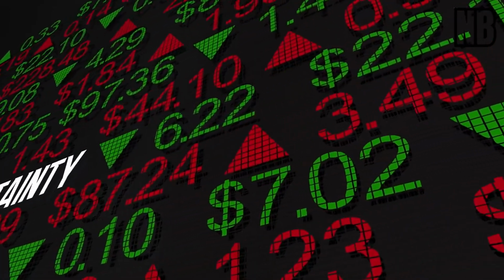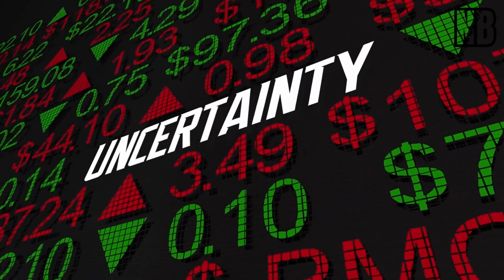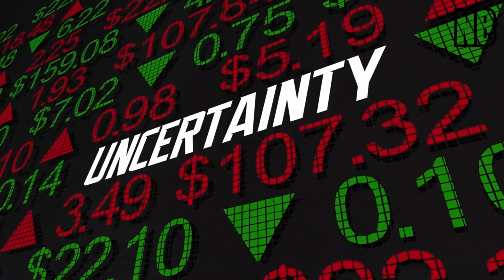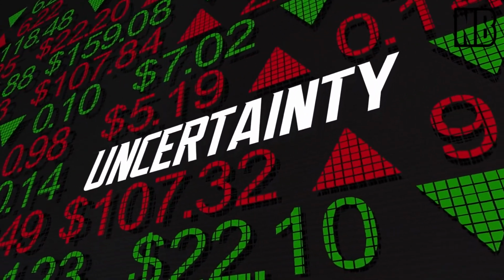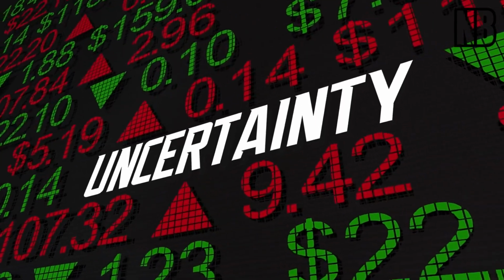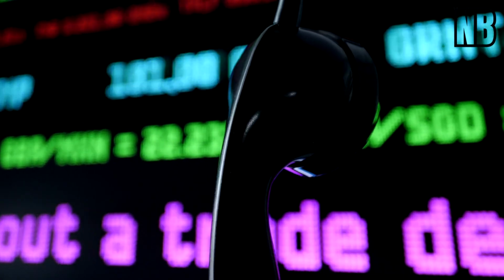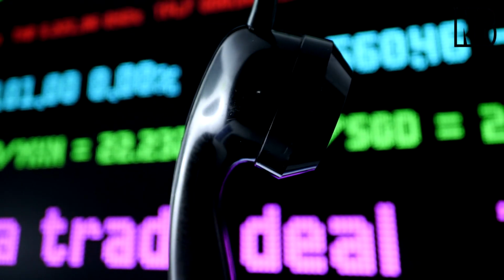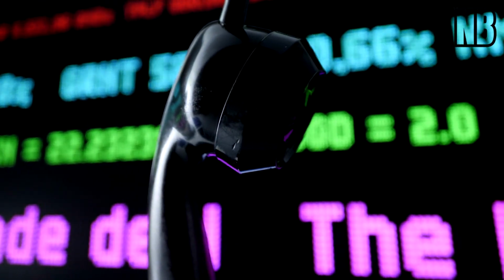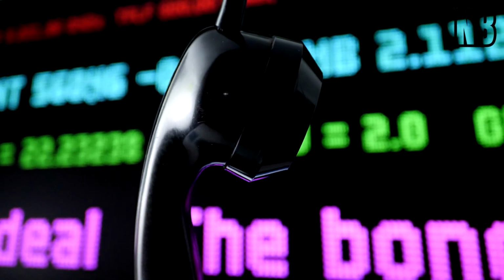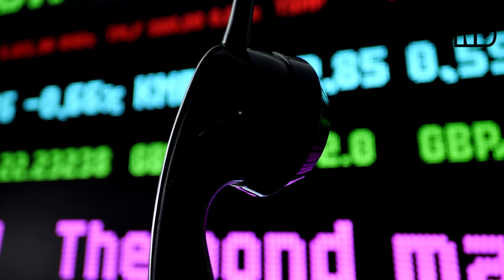2. Political instability. Economic consequences. Political instability, whether from elections, civil unrest, or government changes, can create uncertainty in financial markets. Investors often react to political instability by moving their money to safer assets, such as gold or government bonds, leading to volatility in the stock market.